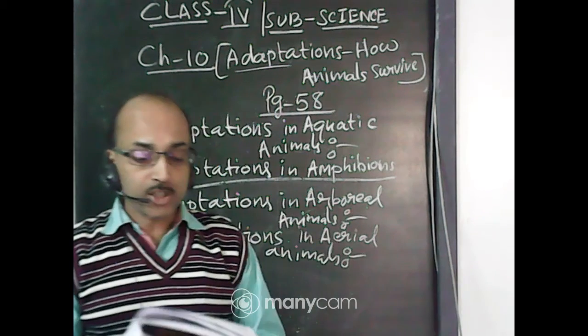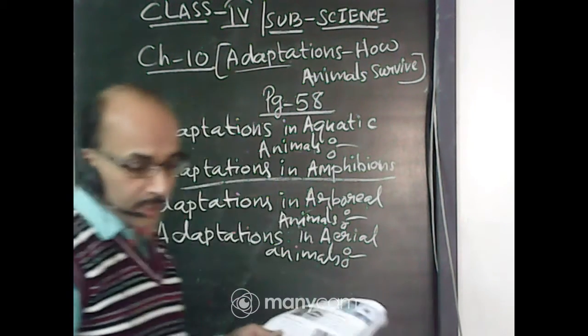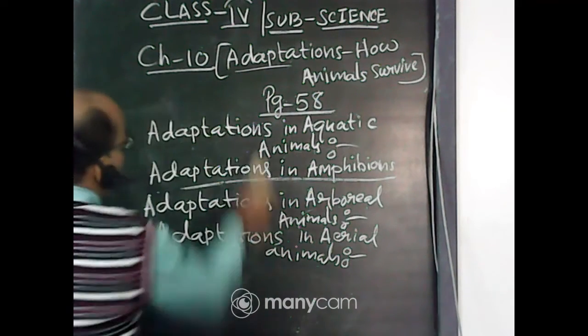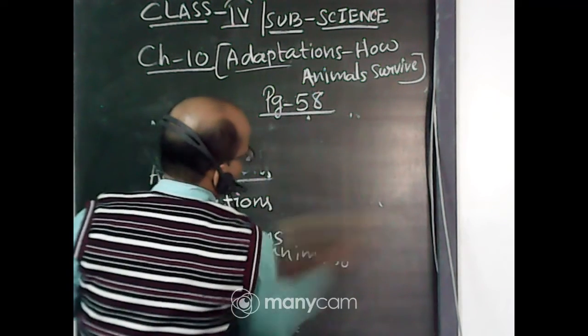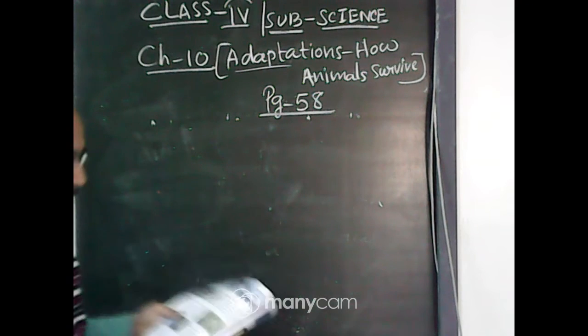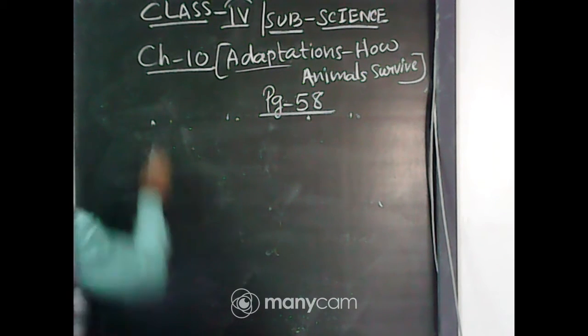Now, adaptations in behavior. Same page, this is page number 58 in your science book.